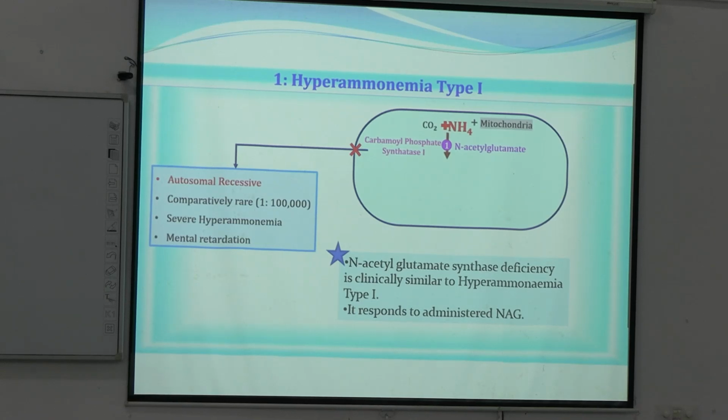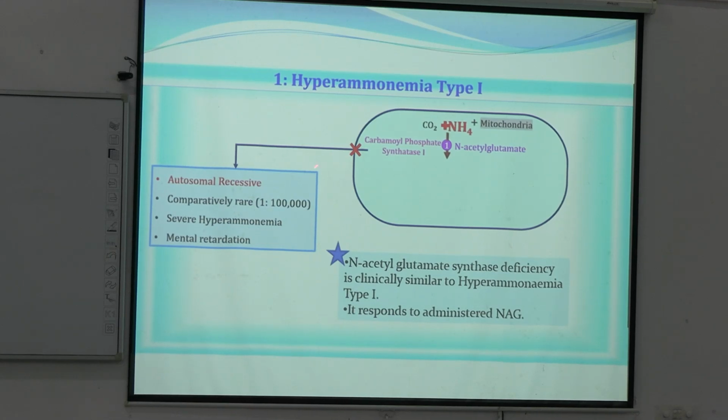All the urea cycle disorders are autosomal recessive except type 2 hyperammonemia, the deficiency of ornithine transcarbamylase, which is X-linked recessive. All others are autosomal recessive.